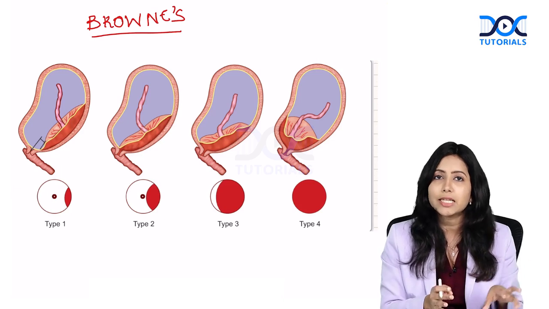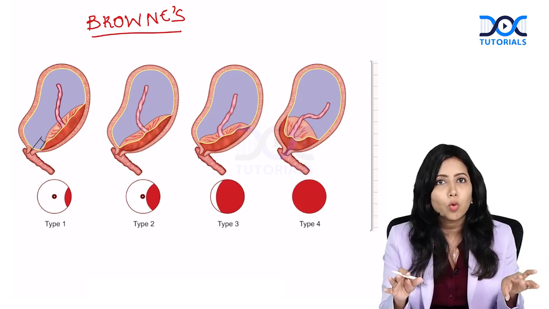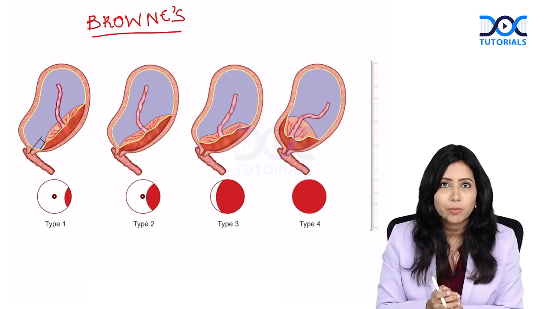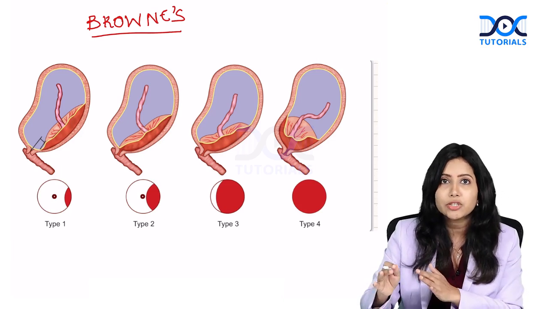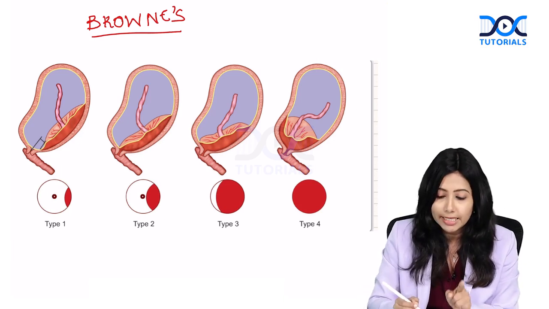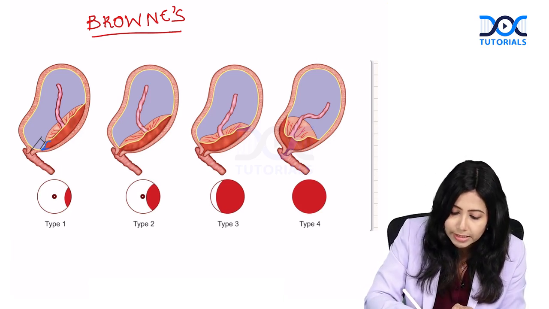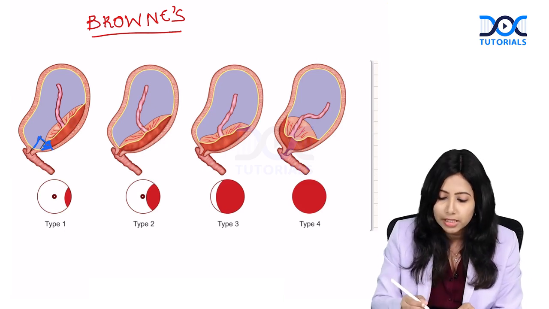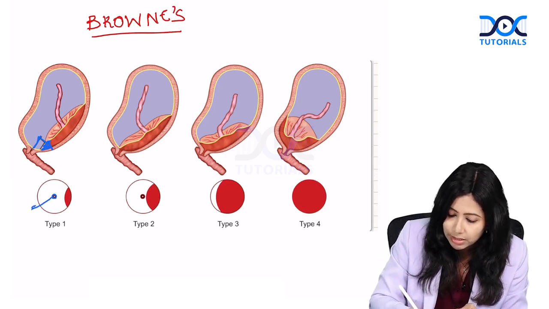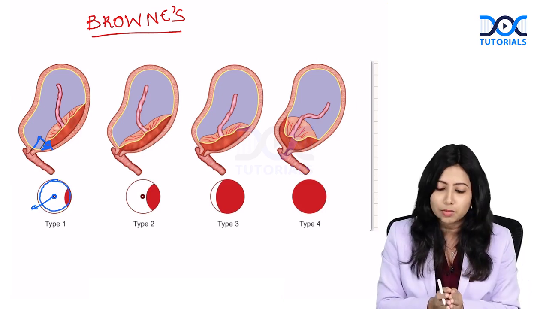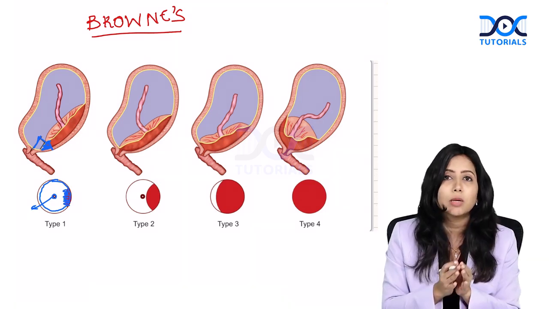So basically in this, it has been divided as 1 to 4 and each of this is subdivided as A and B. So let's see them one by one. In all of these conditions, the placenta is going to occupy the lower uterine segment. In type 1, it is occupying the lower uterine segment, you can see till here is the lower uterine segment, but it is not reaching the internal os. Here is a cross-sectional view. Here you can see the internal os and the surrounding area is the region of the lower uterine segment. So, the placenta is not reaching up to the internal os.